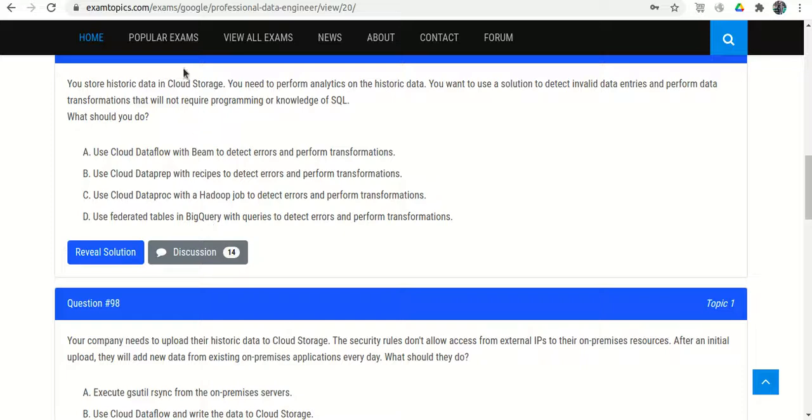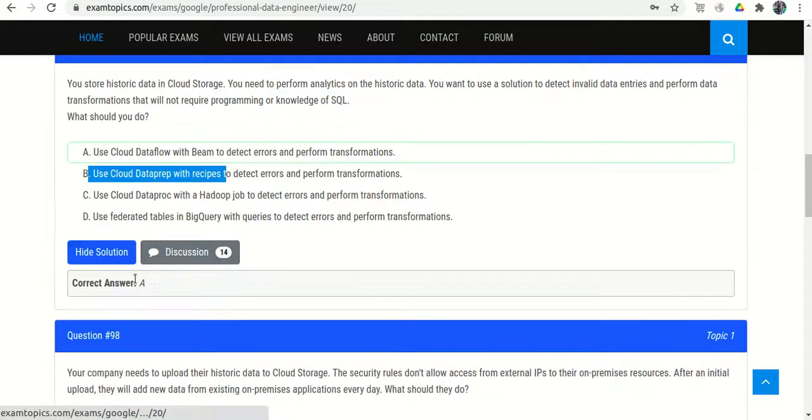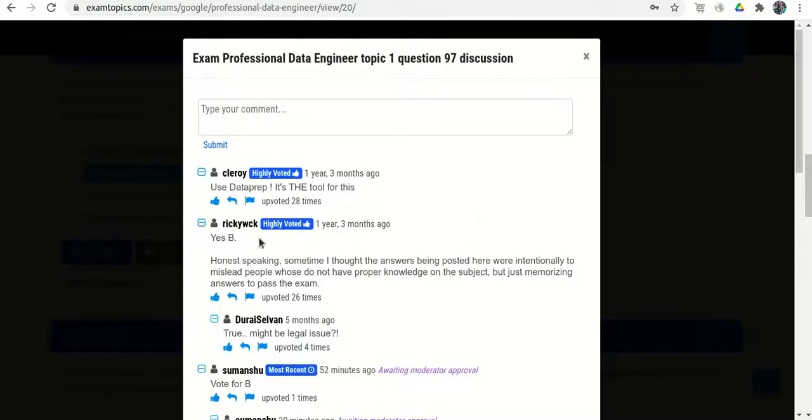The data is stored in Cloud Storage, so we would run SQL queries directly on it and detect errors, but we don't have any SQL knowledge, as mentioned in the question. So option D is also eliminated. Only one option is left, option B. Option A is wrong, and option B is correct.